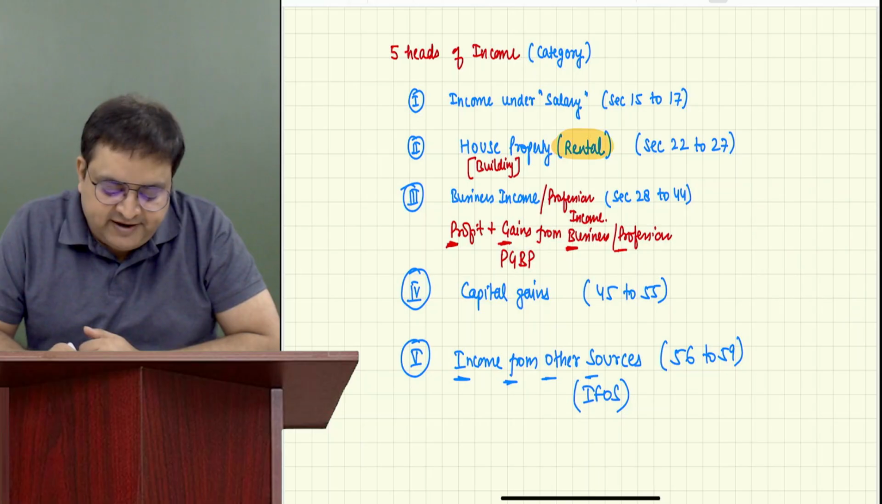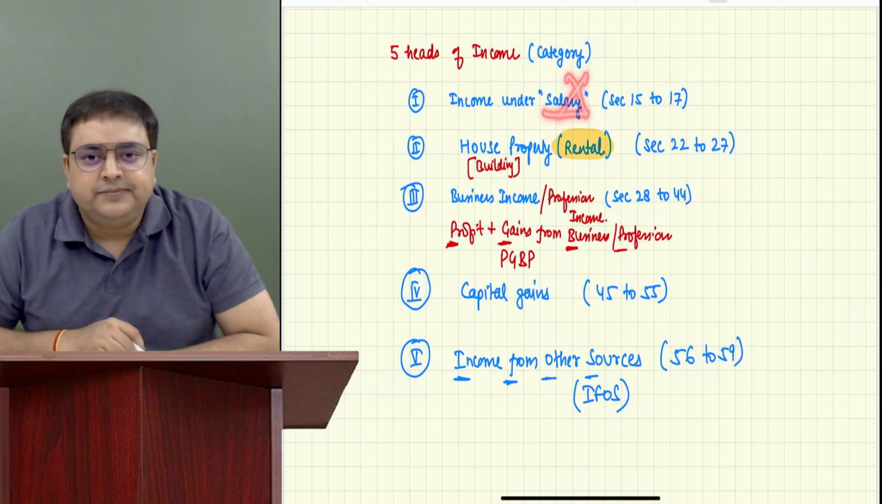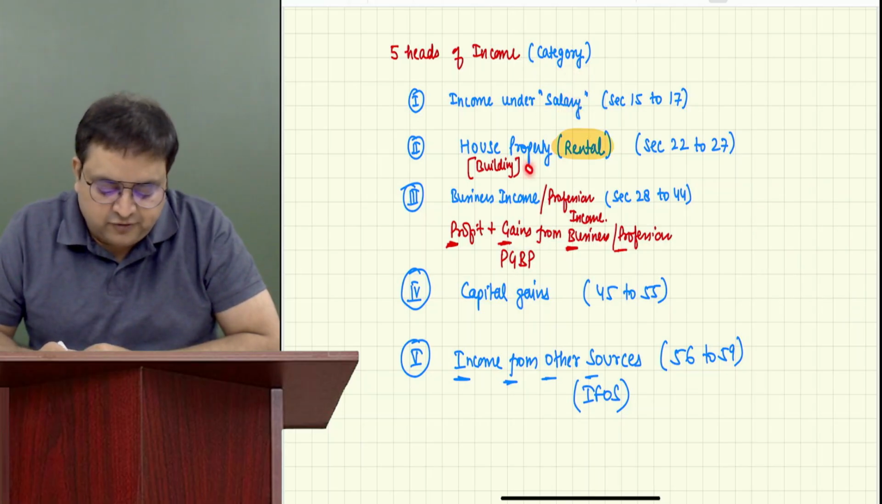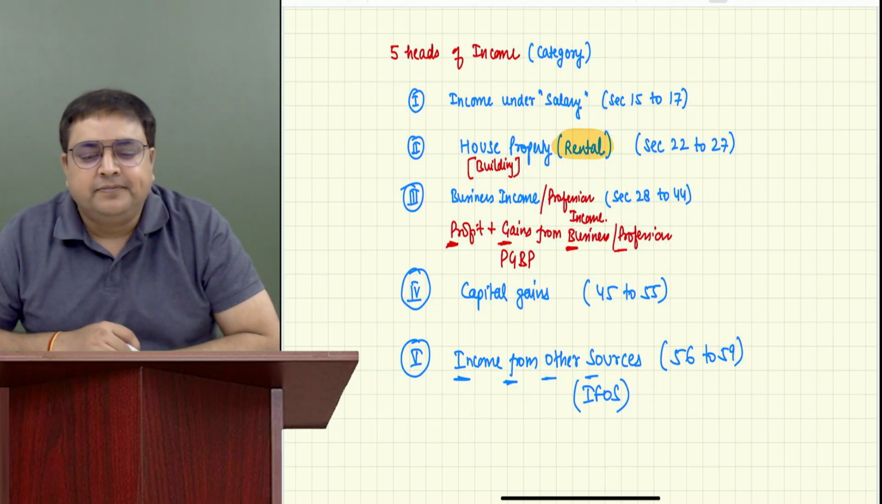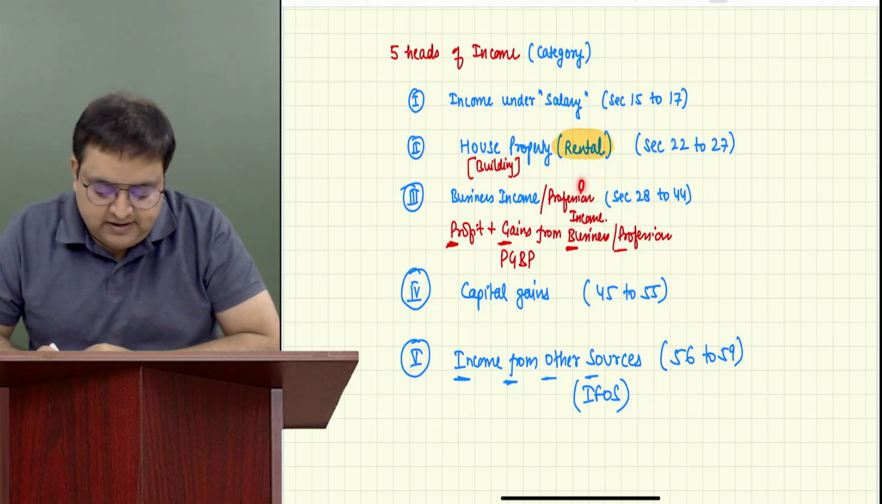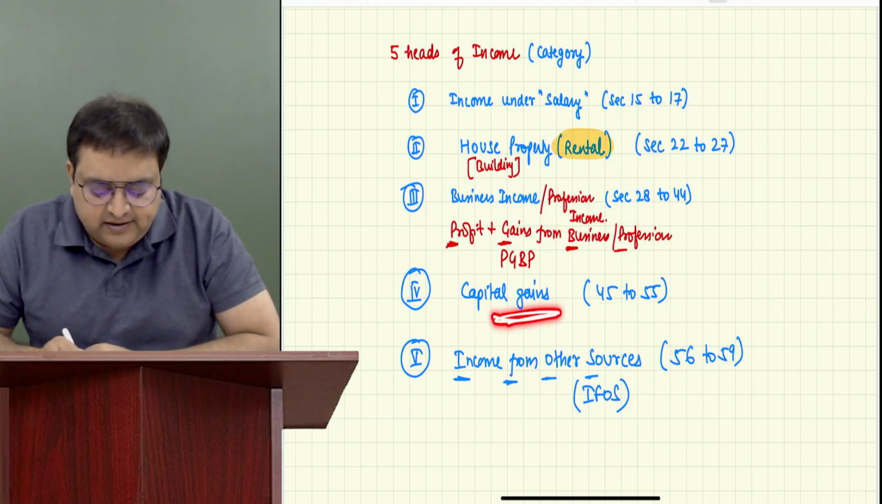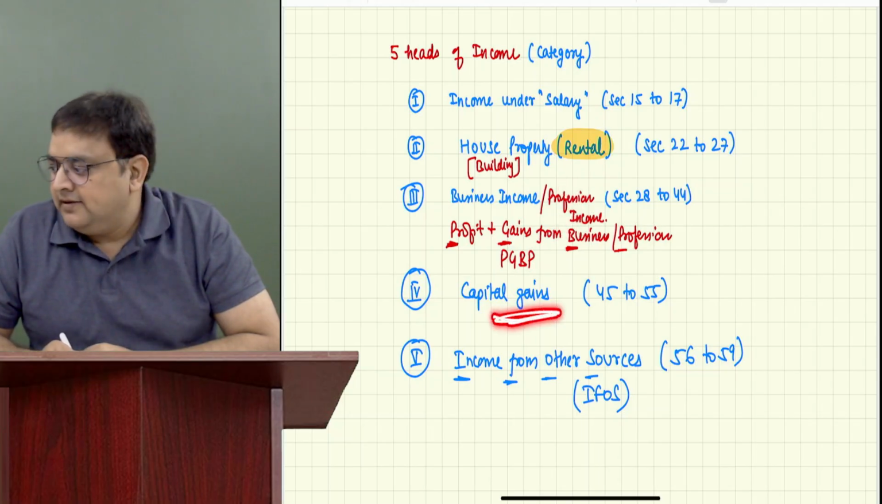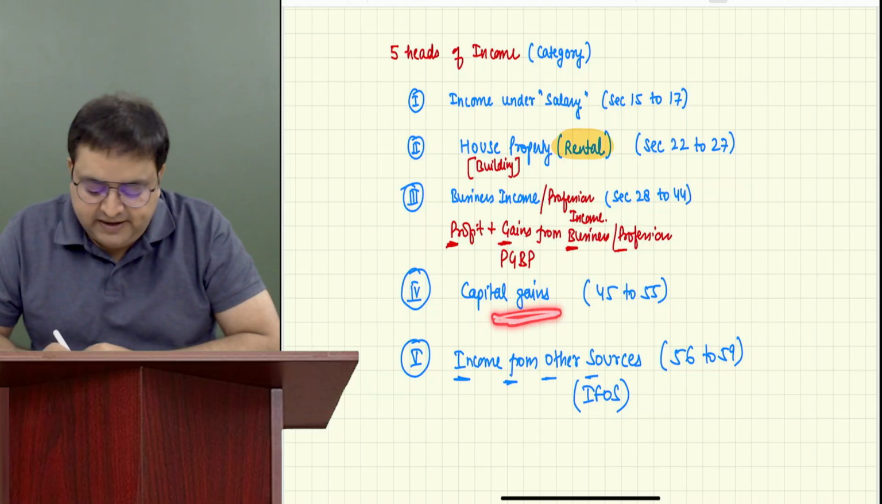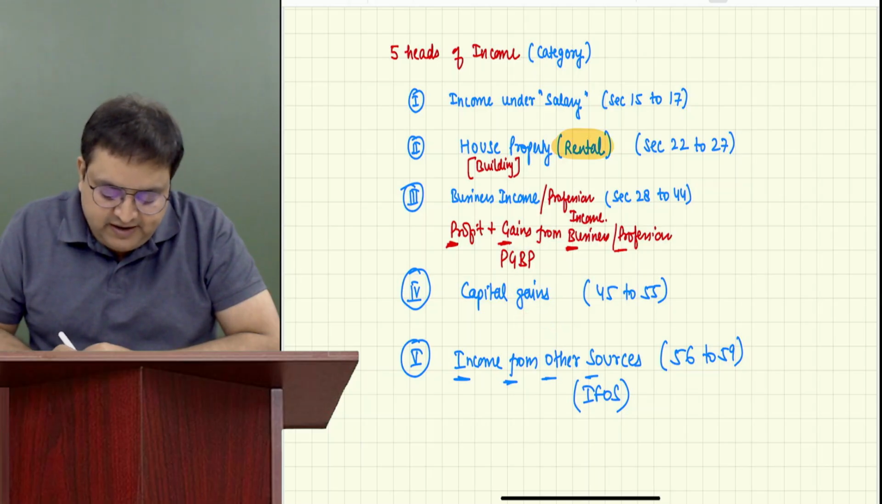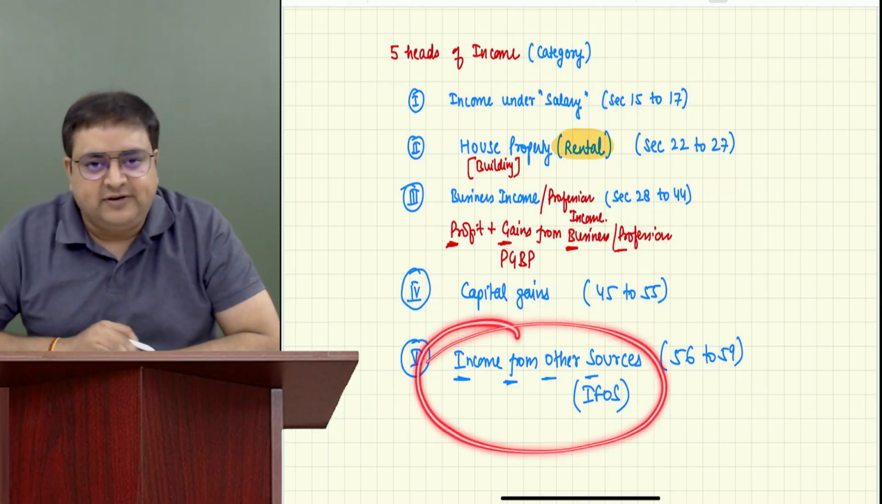Please tell me, is dividend salary? No. Is dividend a house property income? No. Is dividend a business income? No. Is dividend capital gain? No. Guys, what is capital gain? Capital gain is the growth of an asset whenever we sell our assets. That is called capital gain. All other income will go in IFOS.